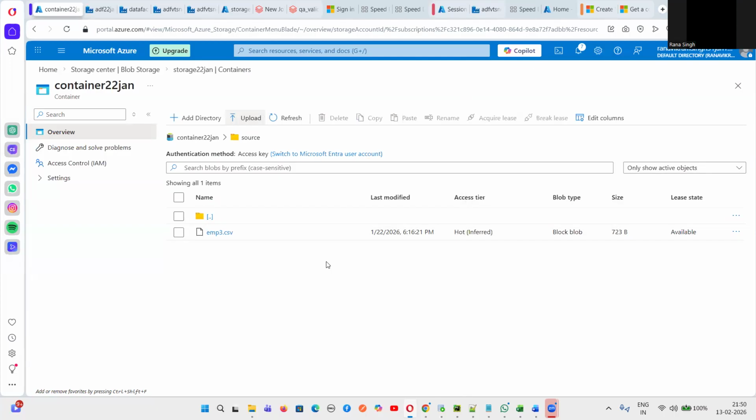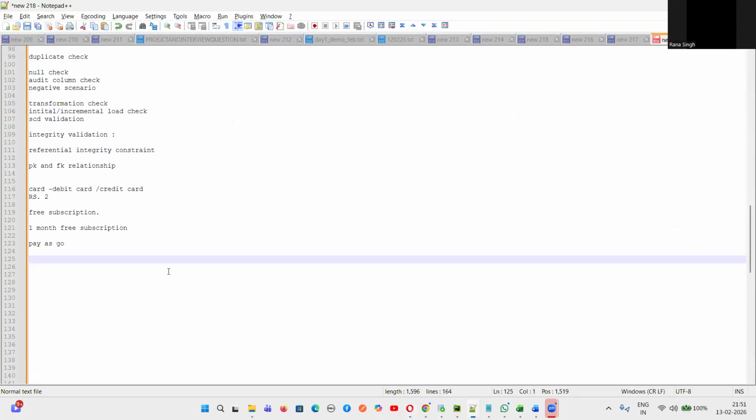My expectation for you, guys, is that you at least create a free account by giving your debit card or credit card. No extra money will be charged. You can believe me, unless you go pay as you go. Just create a free account by tomorrow, and let me know if you have any issues. We will create it in the class only, but be ready with your debit card or credit card. Then we will create the storage account, container, ADF and all those things. I will tell you step by step.